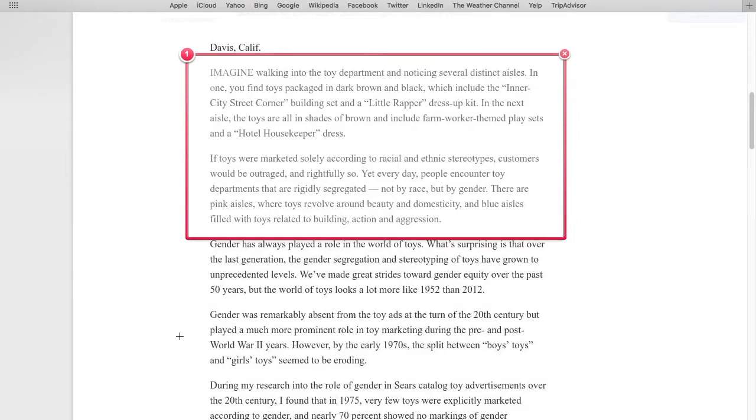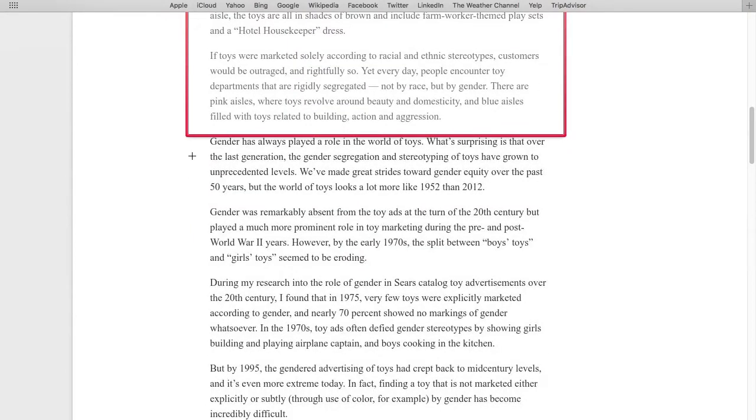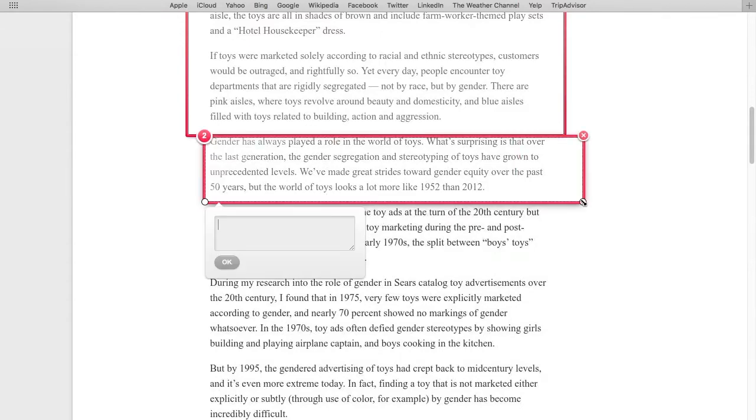Next, we're going to move on to the next portion of it. Gender has always played a role in the world of toys. What's surprising is that over the last generation, the gender segregation and stereotypes of toys have grown to unprecedented levels. We've made great strides toward gender equity over the past 50 years, but the world of toys looks a lot more like 1952 than 2012. So now, what do you think the author is saying here? Remember, we're suspending judgment. We're just believing everything the author is saying and all the evidence that the author puts forth.